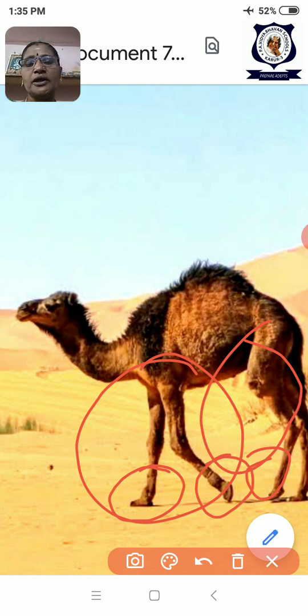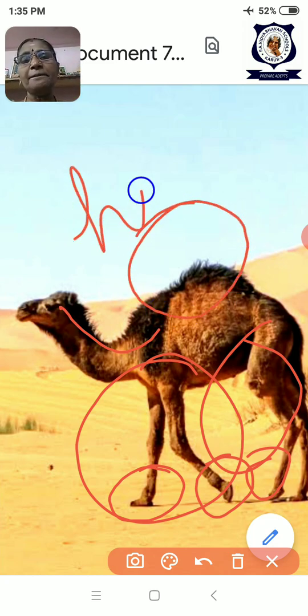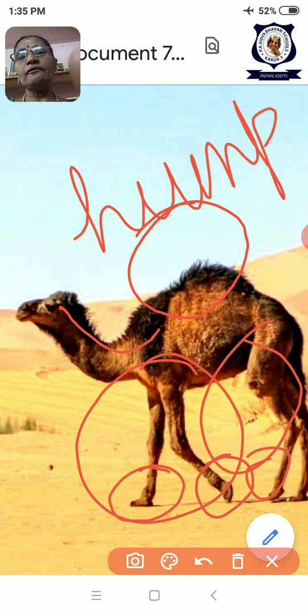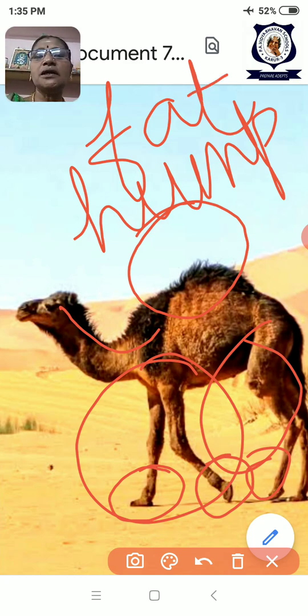So hooves are there. And then you see the long neck. Okay, this is the third adaptation. The fourth adaptation is the hump. The hump is helping it to store food in the form of fat. So it is helping as a food reserve.